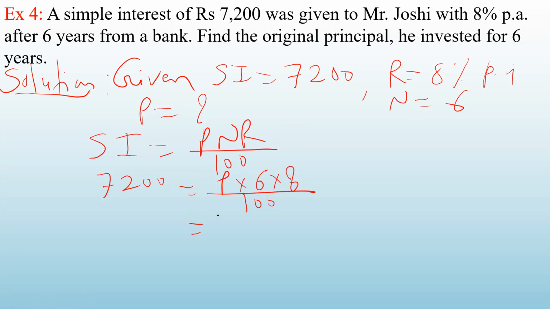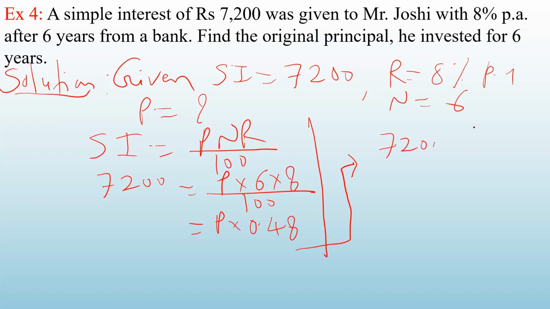So what will you get? P into 8 into 6 divided by 100. You first simplify the right side. So 6 into 8 divided by 100, that will be 0.48. So what you have got? You got 7,200 is equal to P into 0.48.